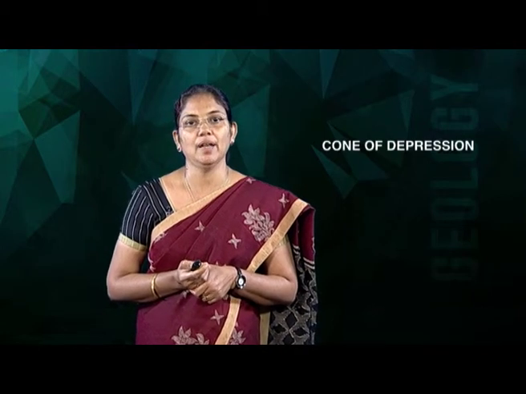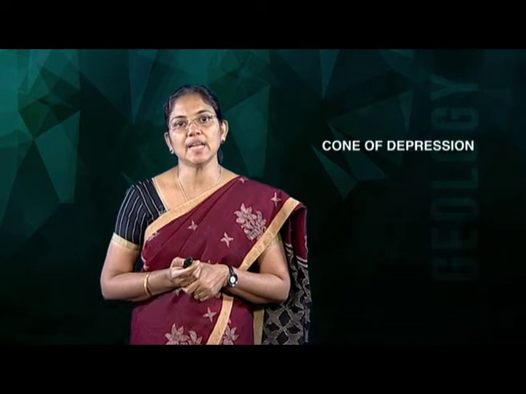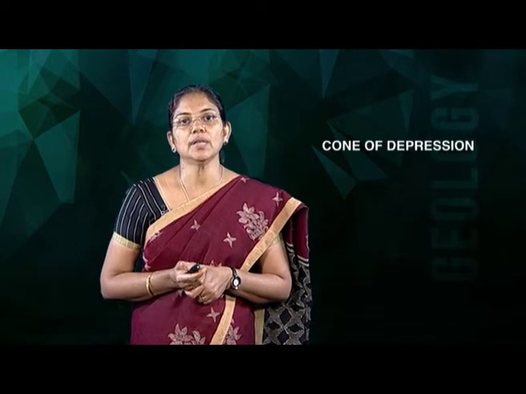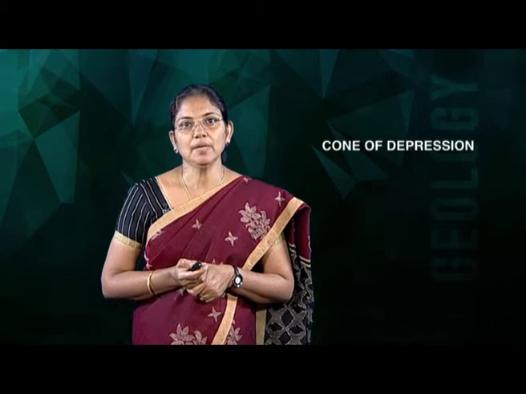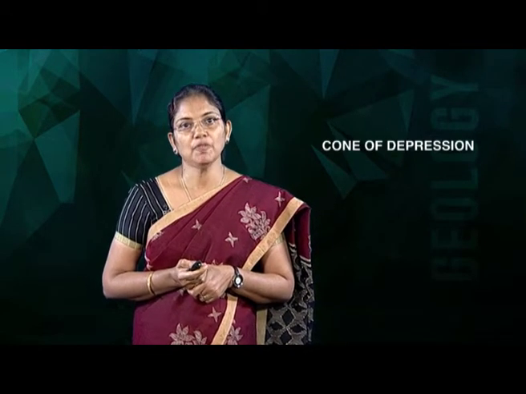Coming to the cone of depression. When excess quantities of water are removed from a well by pumping, ultimately the water table surface will be lowered in the shape of an inverted cone. It is called the cone of depression. So, before pumping, the water table is in a straight position. When we pump excess water from a well, instead of a straight line, the water table forms the shape of an inverted cone, and this is called the cone of depression.